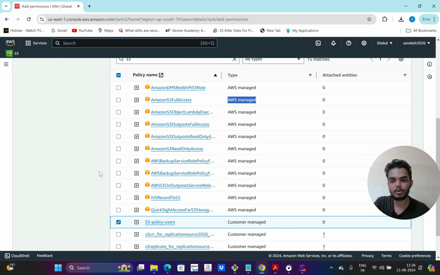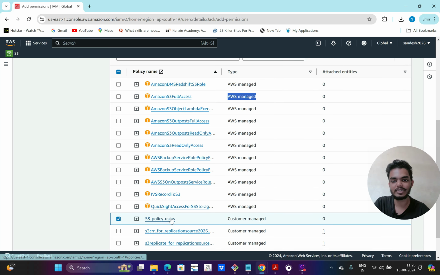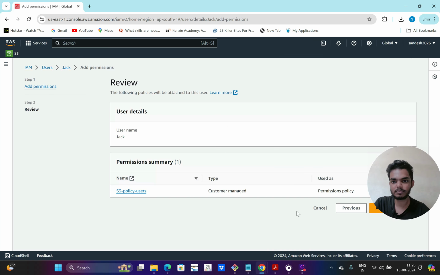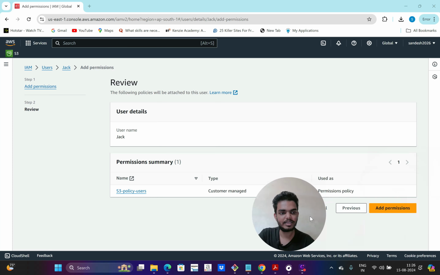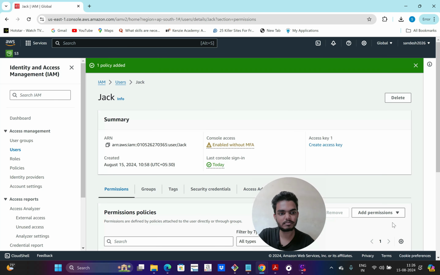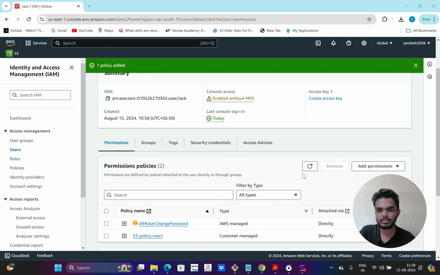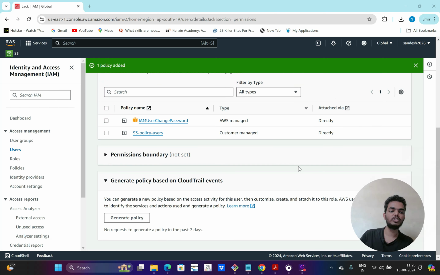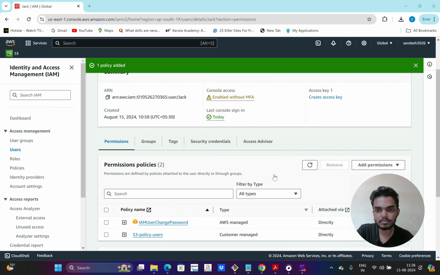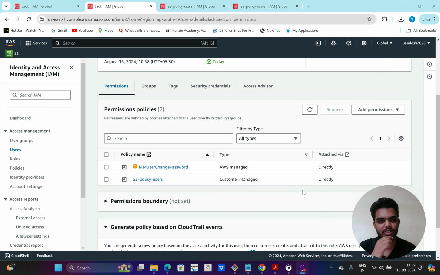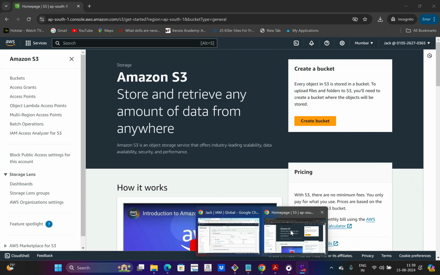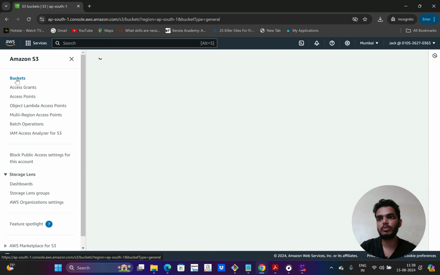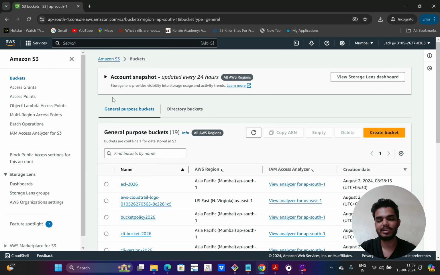So now I am going to attach the custom managed policy, that I have created. Now S3 policy users. I'm going to attach that and click on next. Then click on add permissions. So sorry, attached the policy to the JARC user now. So if I go to JARC user now and if I click on buckets, all buckets should be listed now because the policy is attached.